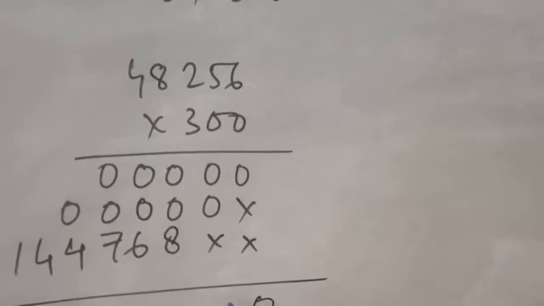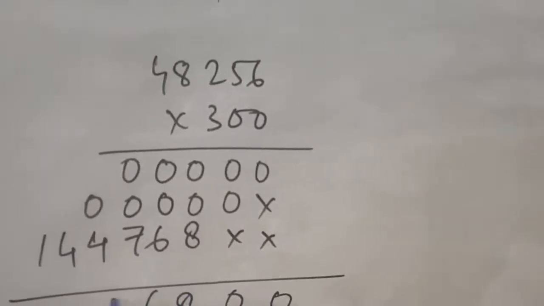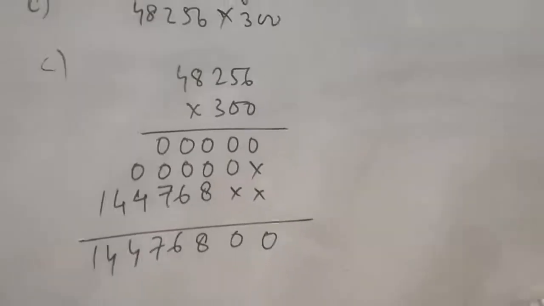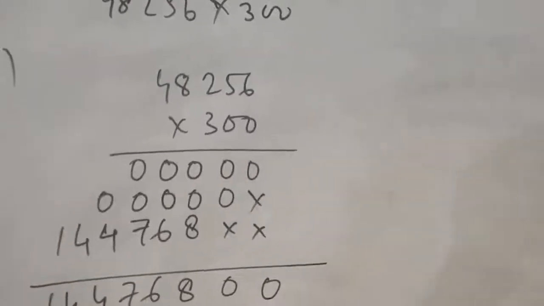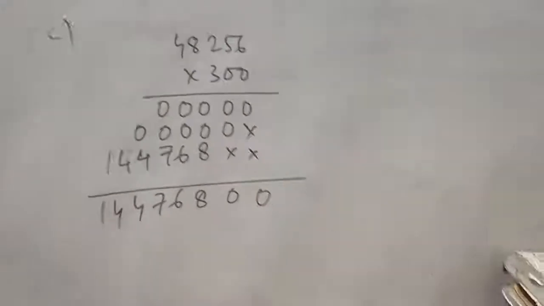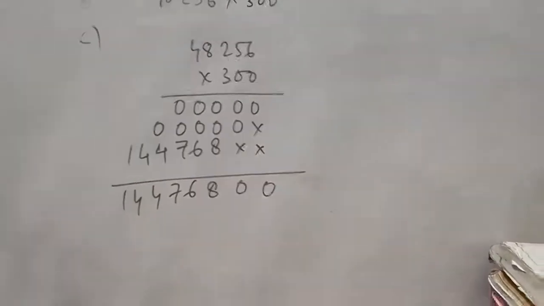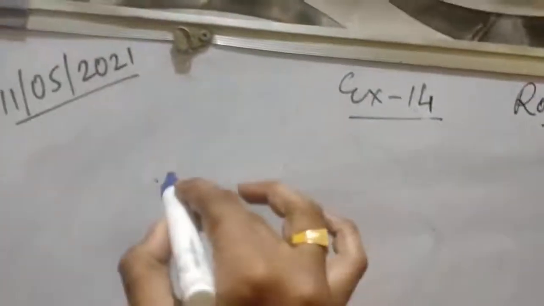Add them both. So 14476800. This is the answer. Right, so question number C is also done. Next move to question number 2.